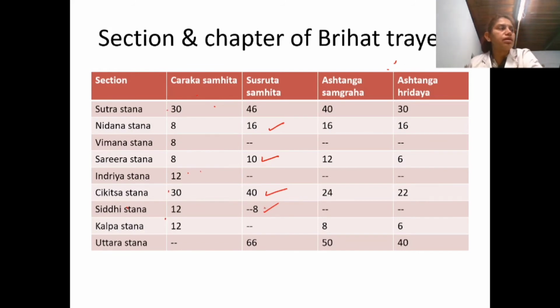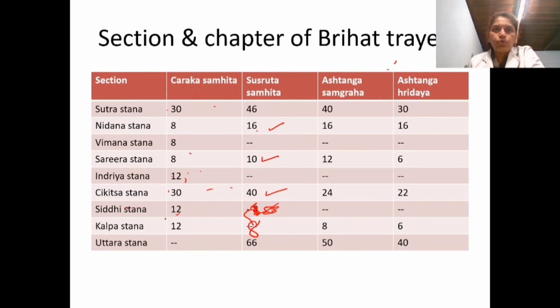So Siddhisthana is not there. Actually, sorry, it is not there. It is Kalpasthana, Sushruta Kalpa. It is 8. Sushruta Kalpa is 8. Here it is not there. Okay. So Sushruta Kalpasthana 8 chapters, Chikitsa 40 chapters, Sharira 10, Nidana 16, and 46 is Sushruta Sutrasthana.